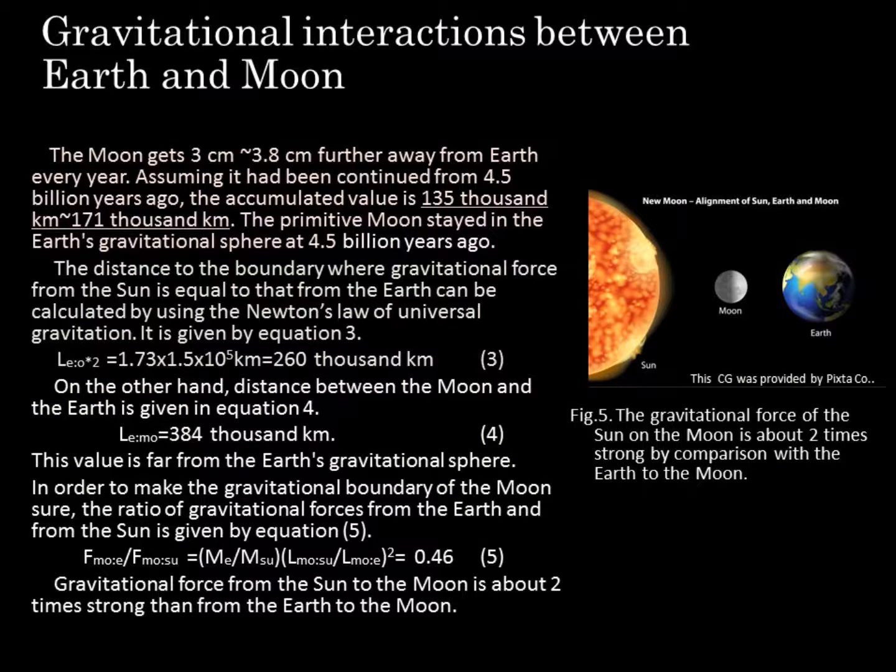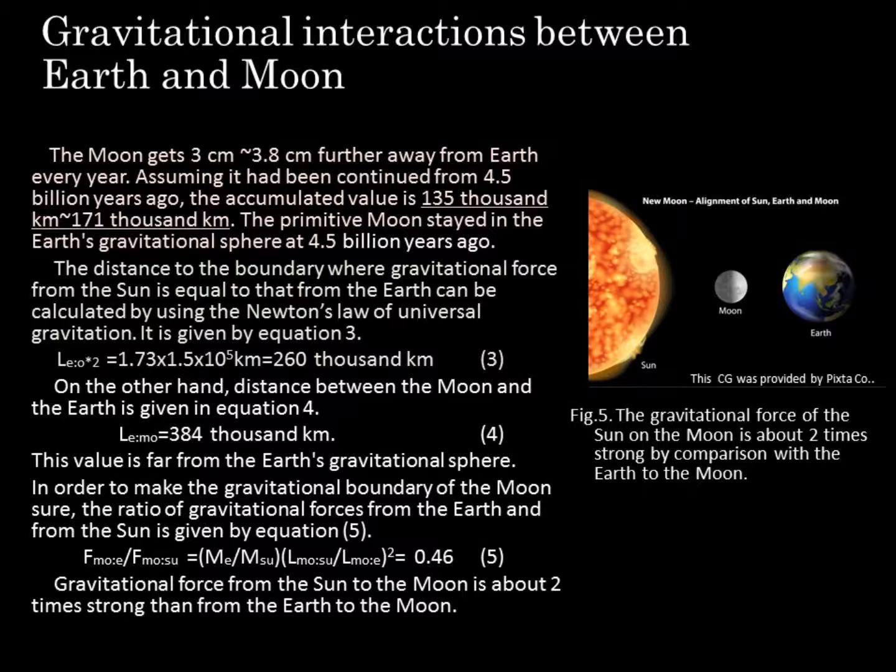Gravitational interactions between Earth and Moon. The Moon gets from 3 centimeters to 3.8 centimeters further away from Earth every year. Assuming it had continued for 4.5 billion years, the accumulated value is from 135,000 km to 171,000 km. The primitive Moon stayed in the Earth's gravitational sphere 4.5 billion years ago.